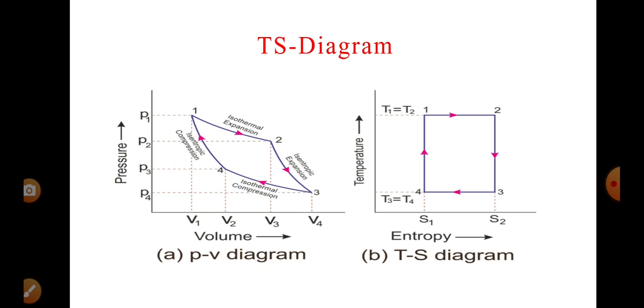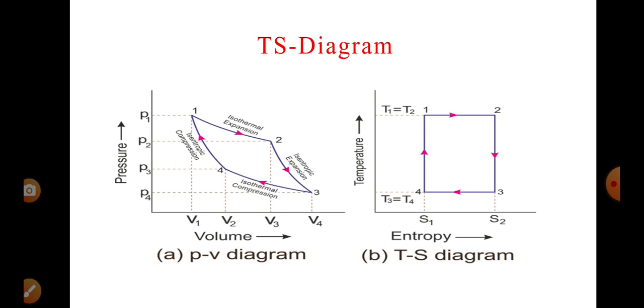Now, a graph drawn between temperature and entropy is known as the TS diagram. Already the PV diagram is known to us for the Carnot cycle. For the same, we draw the TS diagram. For steps 1 to 2, isothermal expansion, temperature is constant. So step 1 is at entropy S1, let us say, and step 2 is at entropy S2. Then the temperature is constant, hence it is a horizontal line.